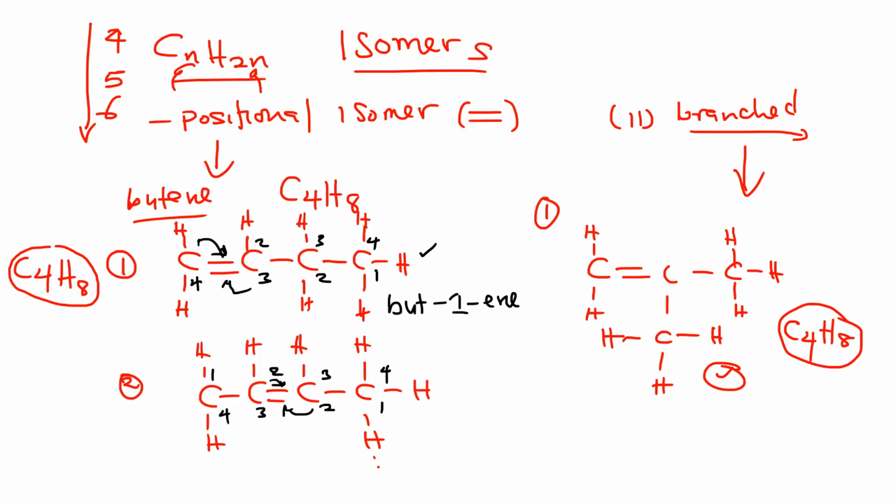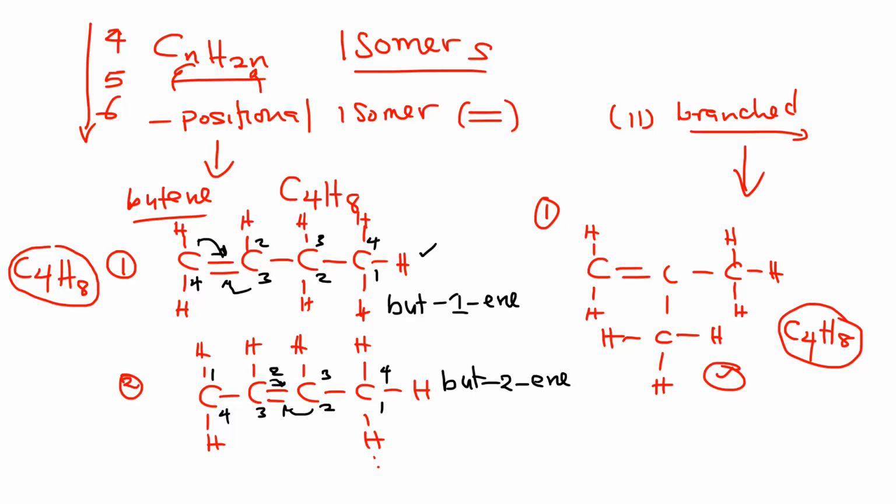So how do we name this? We write the prefix for the 4 carbon, then dash, what is the position of the double bond? 2. This is an alkene. So but-2-ene. I guess this part is well explained in the previous one, so we are just going to go through quickly.